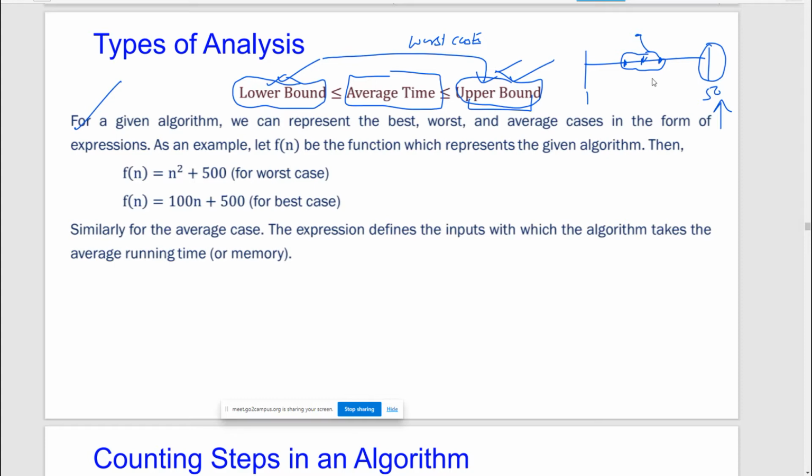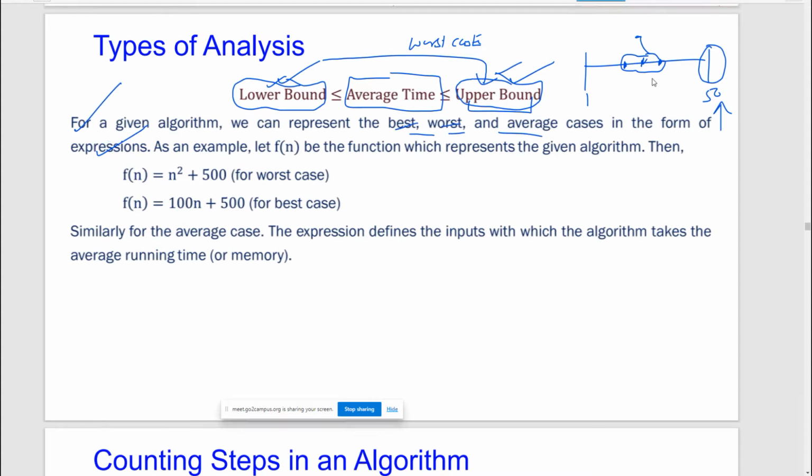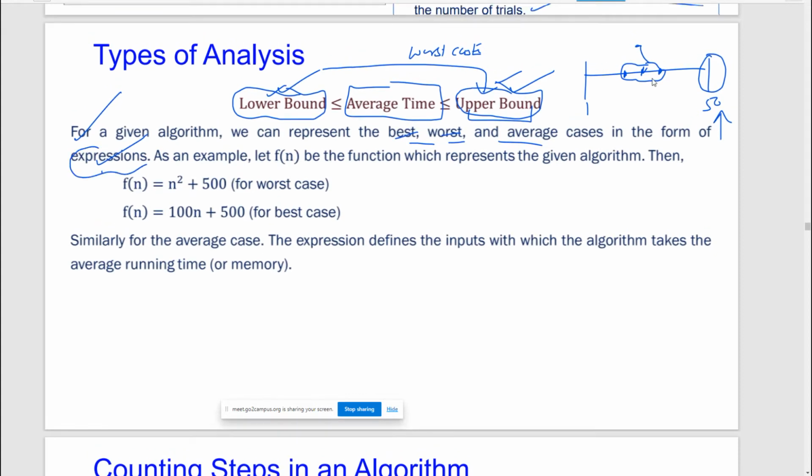Now for a given algorithm, we represent the best case, worst case, and average case in the form of an expression. Generally, we will follow this approach. Whatever the time that we want to represent, whether average, worst, or best case, we just use mathematical expressions.